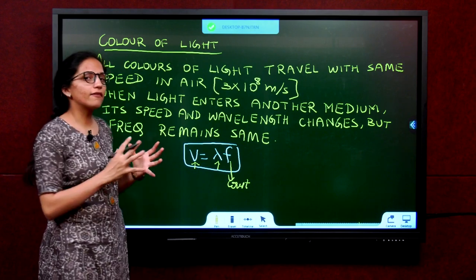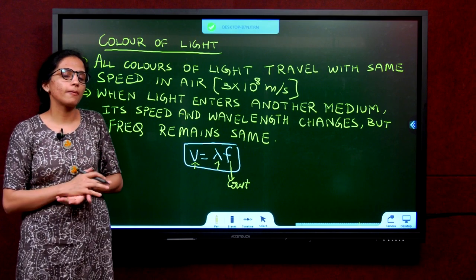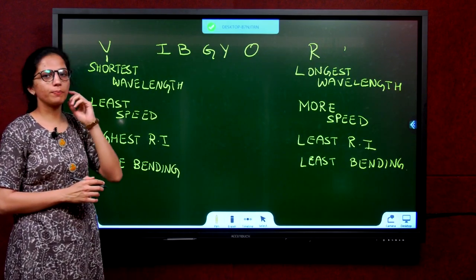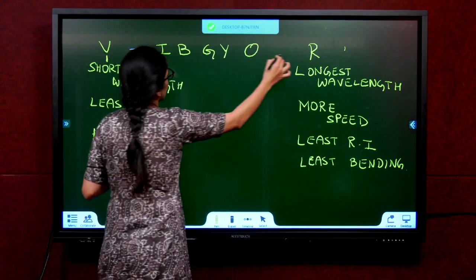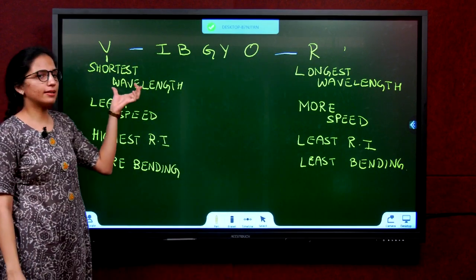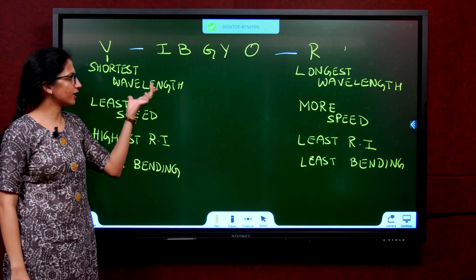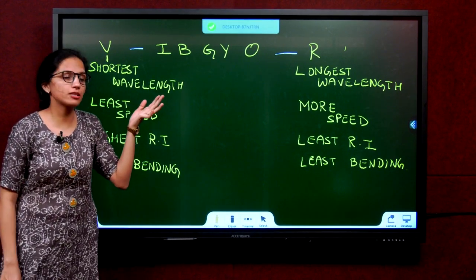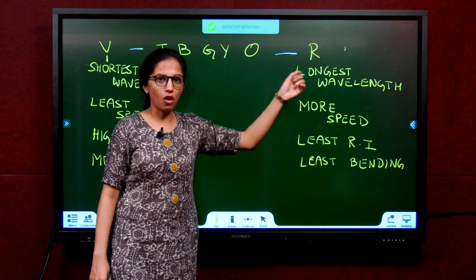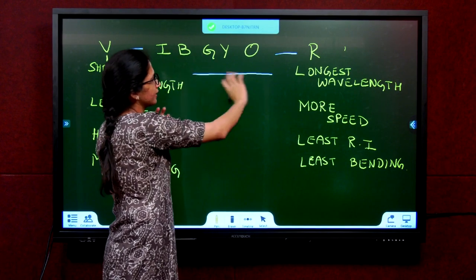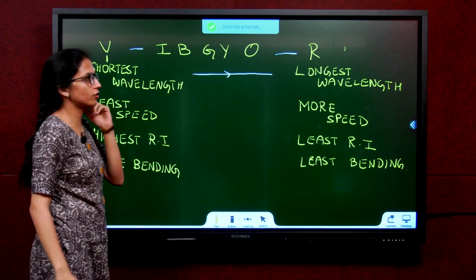Now we will understand the 7 colors and who changes by what and how much next. So now we have these colors, VIBGYOR. Violet color light has the shortest wavelength. In reality, if you check, violet has the shortest wavelength. Red has the longest wavelength. So as you go from here to here, wavelength keeps on increasing, shortest to longest.